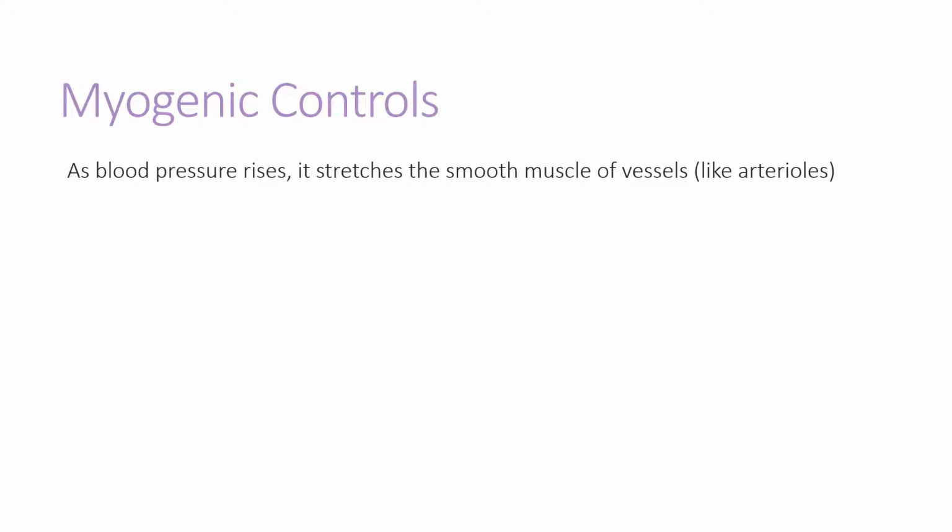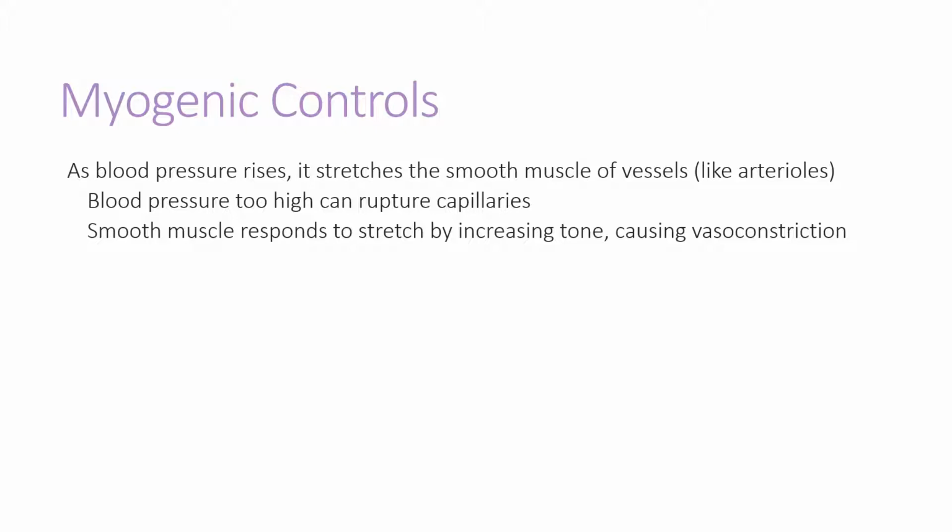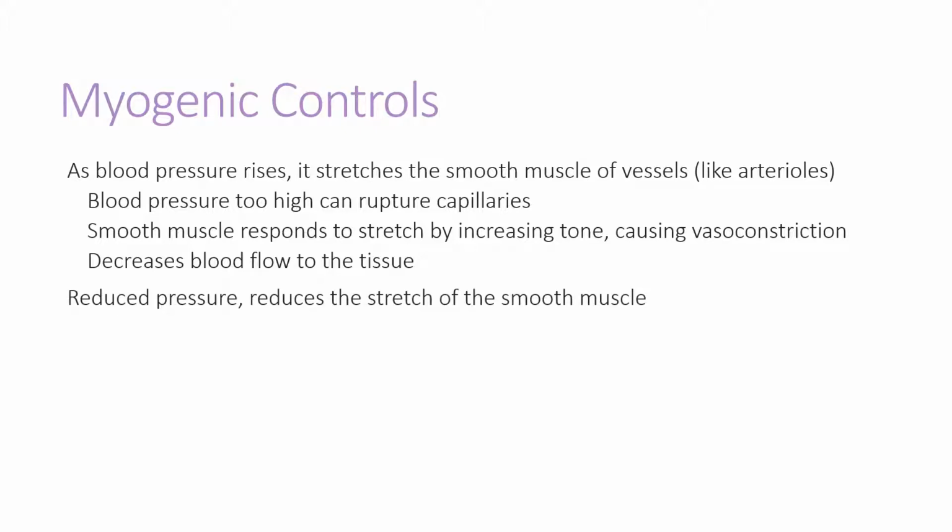As blood pressure rises, it stretches the smooth muscles of blood vessels like arterioles. Blood pressure too high can rupture capillaries. So smooth muscle responds to this stretch caused by increasing pressure by increasing muscle tone, which leads to vasoconstriction. This vasoconstriction decreases blood flow to the tissue.